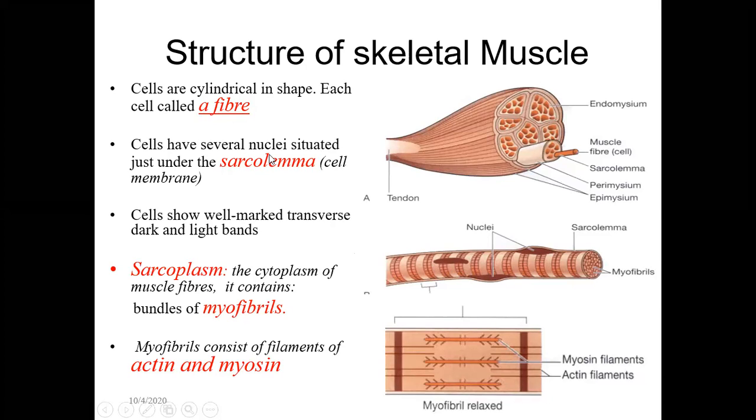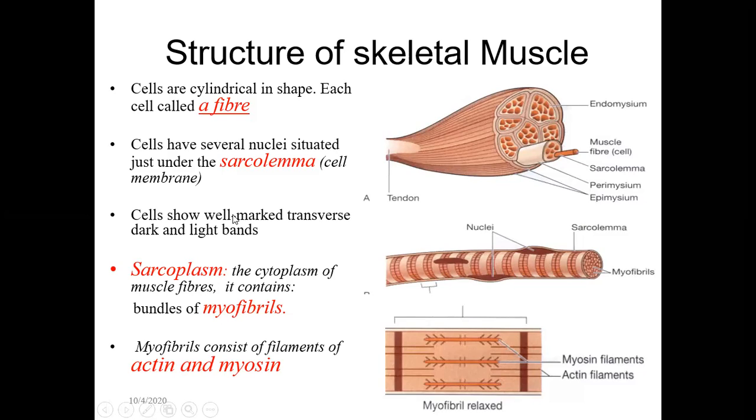The cells have several nuclei situated just under the sarcolemma. The covering of these cells is called the sarcolemma, just like we have the cell membrane. Similarly, the muscle fiber cell membrane is called the sarcolemma. So this is the covering outside.